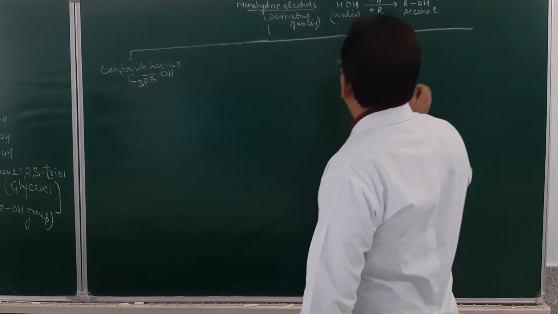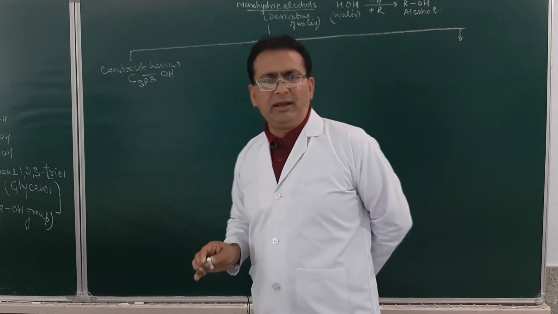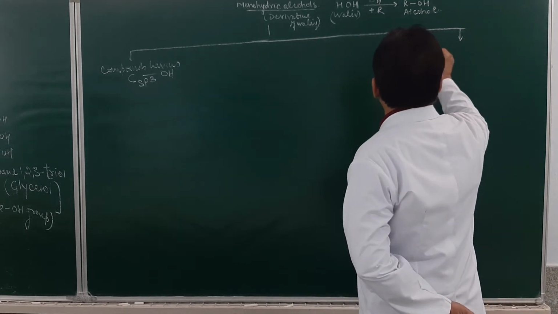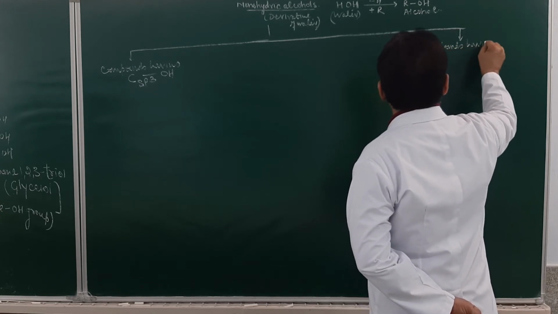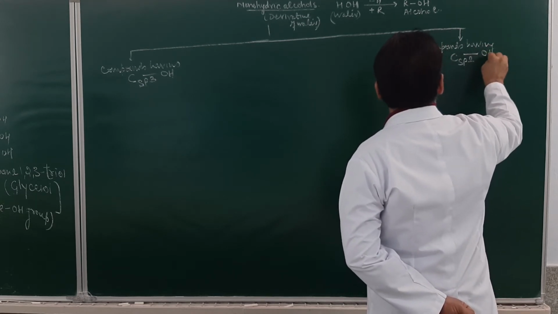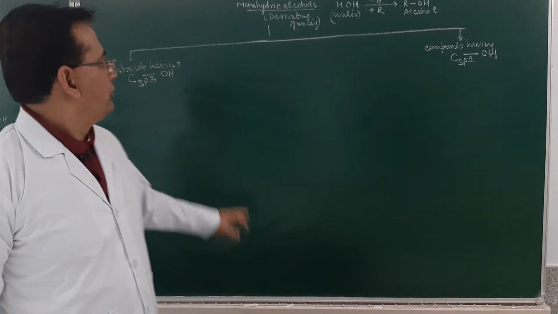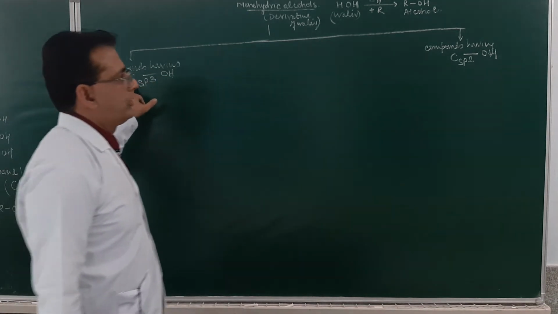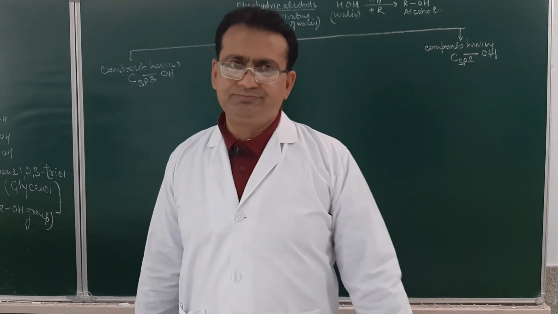Then compounds having sp2 hybridized carbon, an sp2 hybridized carbon atom bonded to the OH group. Compounds having an OH group bonded to an sp2 hybridized carbon atom. Am I clear? So this will be the compound in which the OH group is attached to an sp3 hybridized carbon atom. The compounds in which the OH group is attached to an sp2 hybridized carbon atom.